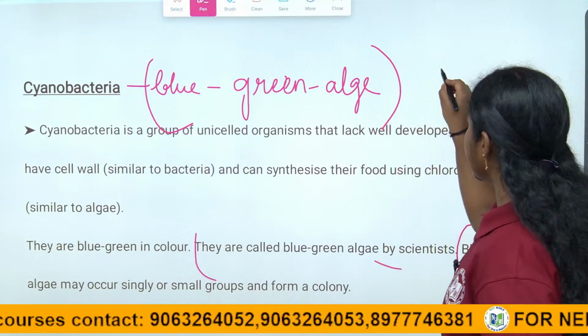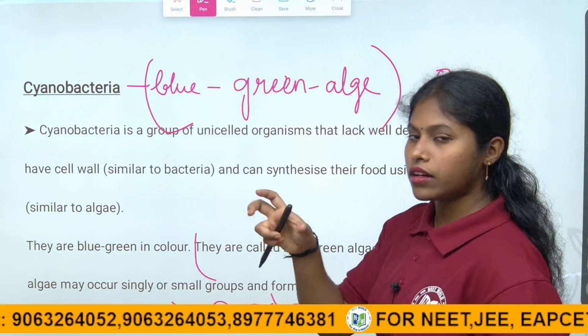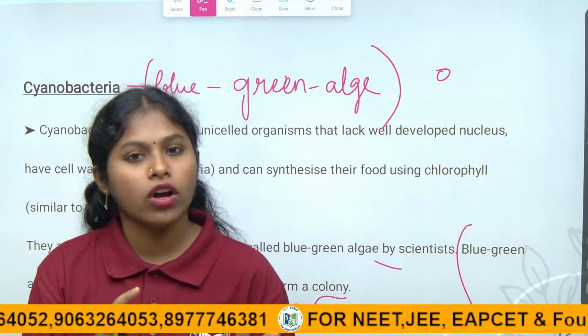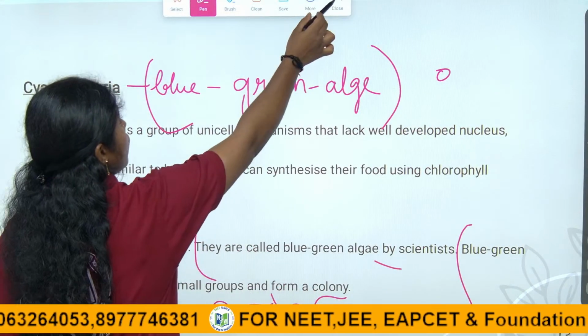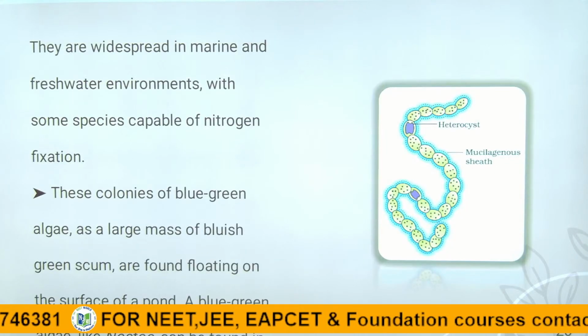They may be single, or else in small groups that form colonies. A group of bacteria placed together, we call it a colony, children. So this is about the cyanobacteria. The best example of the cyanobacteria is nostoc, children.